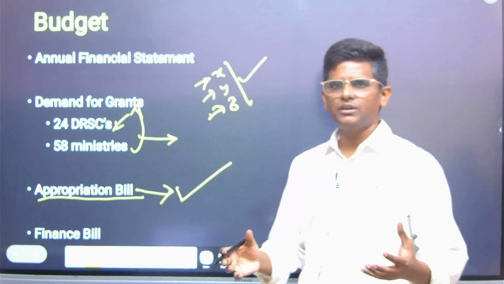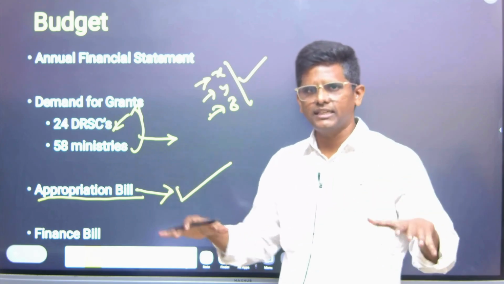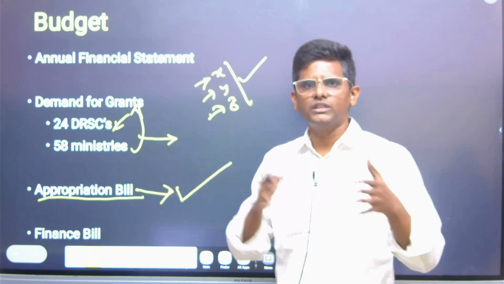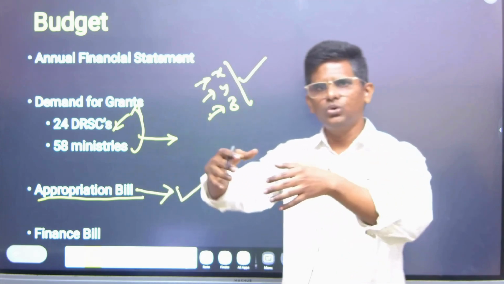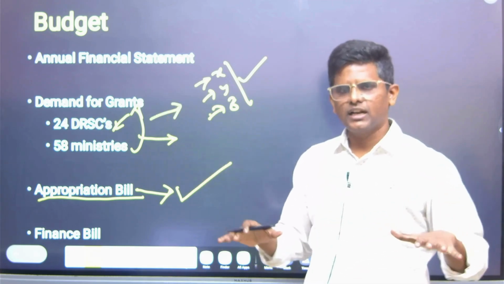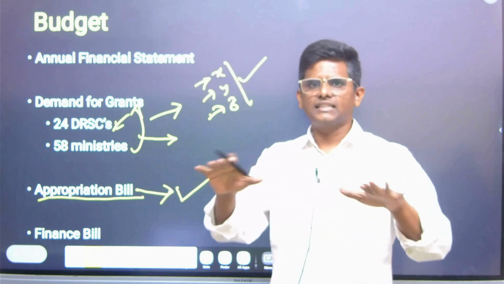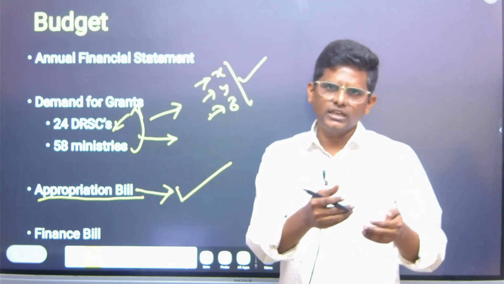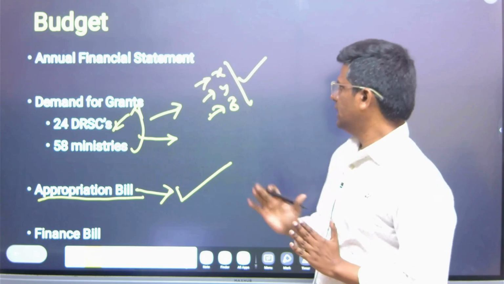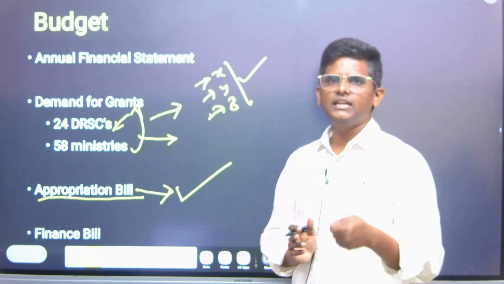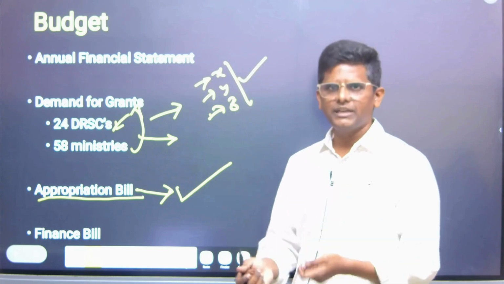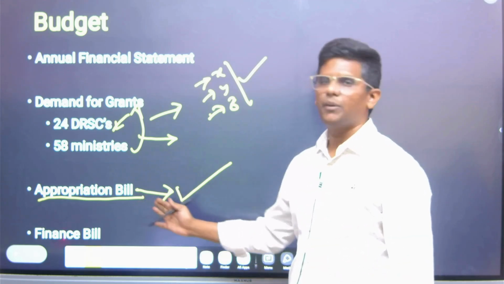For example, suppose all the family members are sitting and you have a family council, and you are discussing what expenditure should happen for movies, for dinner, for clothes and for food. You discuss what should be the expenditure, and all of the family council agrees this is the accepted amount. Sometimes you can cut some amount, sometimes you can increase it, but finally you have agreed to an amount. After agreeing to the amount, you cannot immediately start spending it. Again you have to be given a checkbook or a debit card to spend the amount. So it is like an appropriation bill.